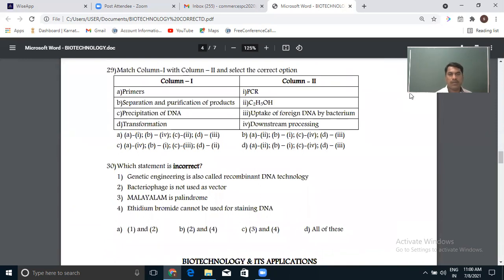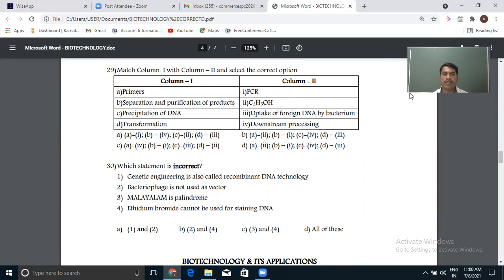Match column 1 and column 2 and select the correct option. Primer. Usually we use primer for the PCR method, polymerase chain reaction. We need an initial molecule of DNA so that it can extend into a new DNA molecule. As you know, PCR is used for multiplying or amplifying the gene of interest. So primer is used for PCR.